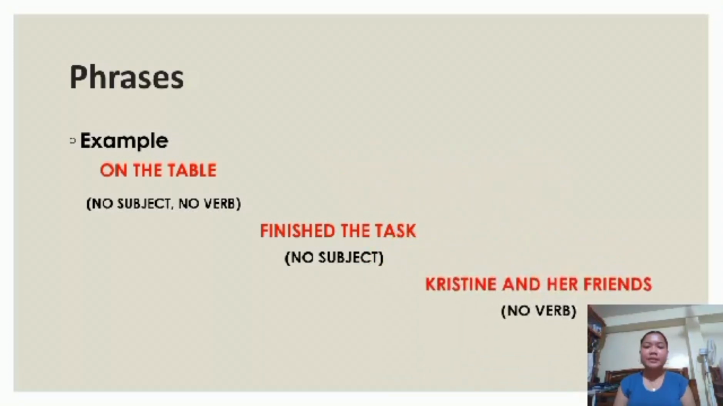Next, "Christine and her friends." Look at the group of words "Christine and her friends." These words can be considered as a subject, but it lacks a verb. There is no action done by Christine and her friends, so this is also a phrase. Always remember, a phrase can have a subject or a verb, but does not contain both.